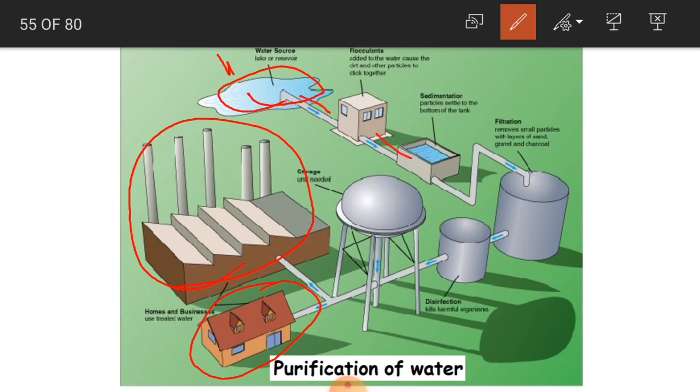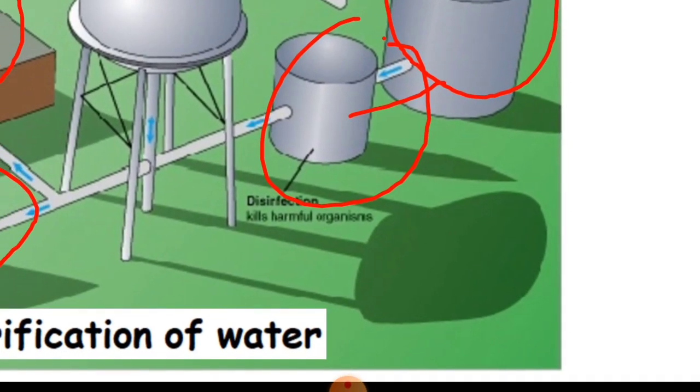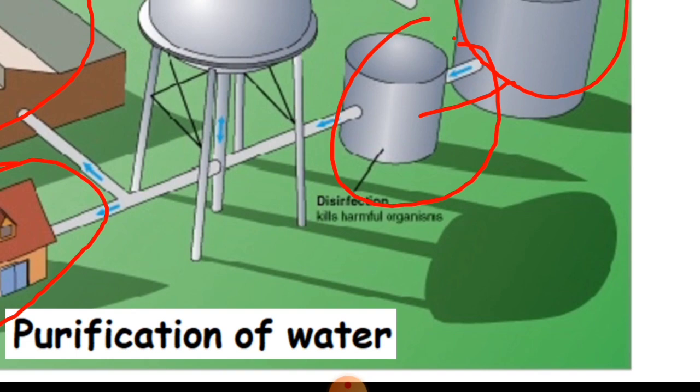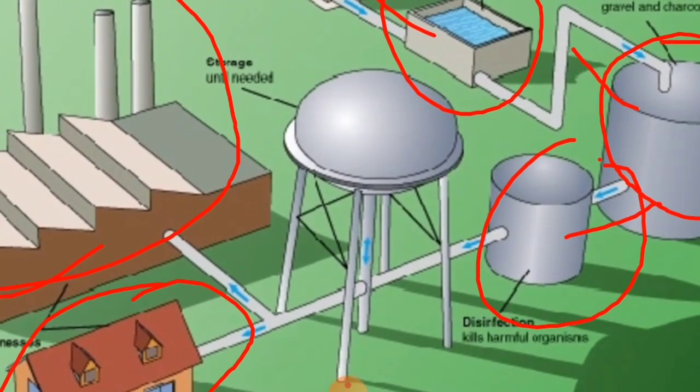with the filtration process. Okay children, so this is sedimentation. First the sedimentation process is done, and then the filtration process is done. Then, just a minute children, this is disinfection, which is going to kill harmful organisms, that is chlorination.